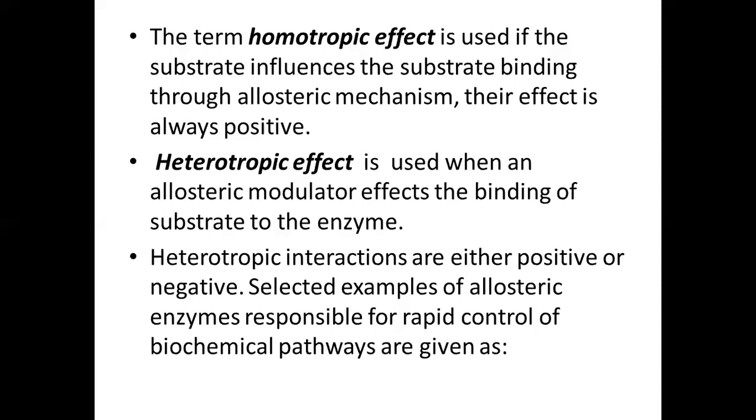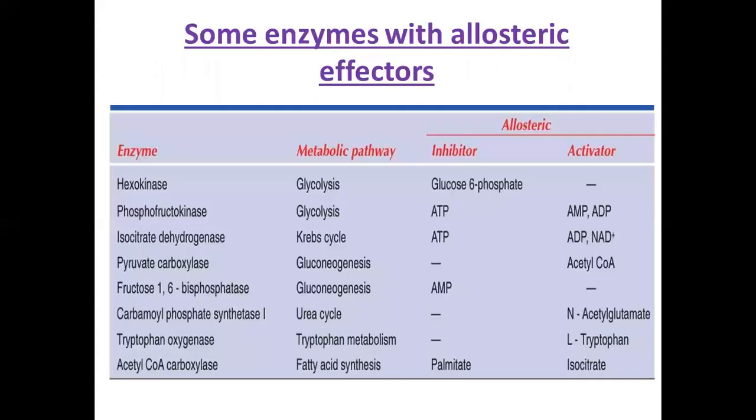Here are shown some selected examples of allosteric enzymes which are responsible for the rapid control of biochemical pathways, with their allosteric effectors. If we talk about the enzyme hexokinase, it takes part in glycolysis.